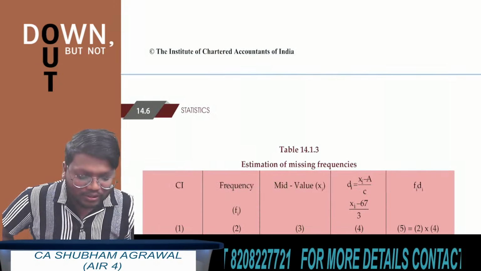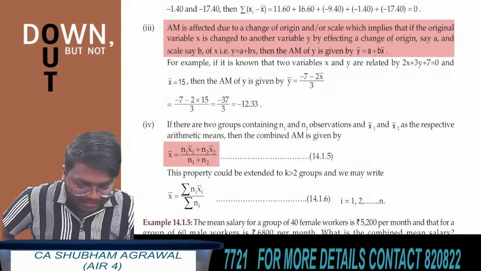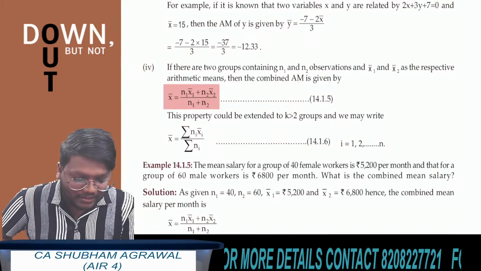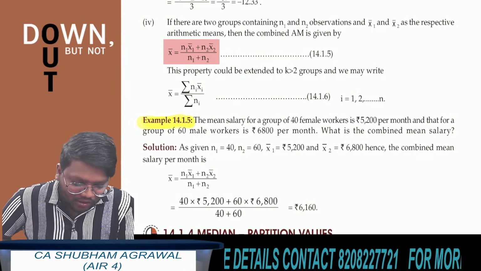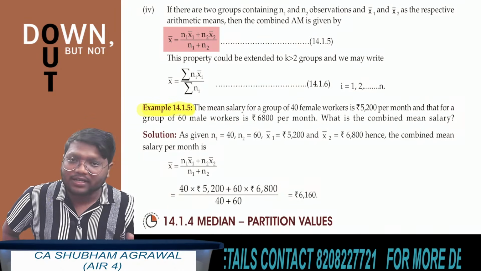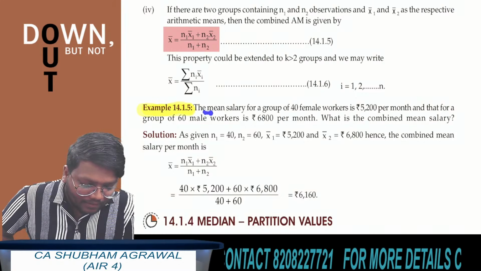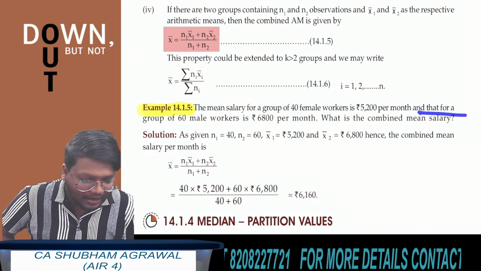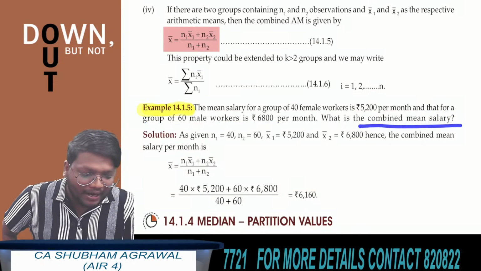Now, I am taking one question based on the property of arithmetic mean. You can open page number 14.7. Or even if the study material is not with you, you can read the question from the screen and try to get the answer. The mean salary for a group of 40 female workers is 5,200 rupees per month, and that for a group of 60 male workers is 6,800 rupees per month. What is the combined mean salary?